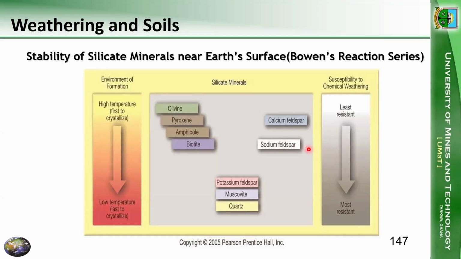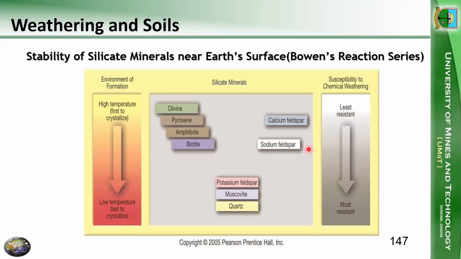Bowen's reaction theories. Basically, Bowen's reaction states that we have different environments of formation, and due to these environments of formation, from a melt or magma, we are going to have certain magmatic differentiation. In other words, we are going to have certain crystals forming first before other crystals.